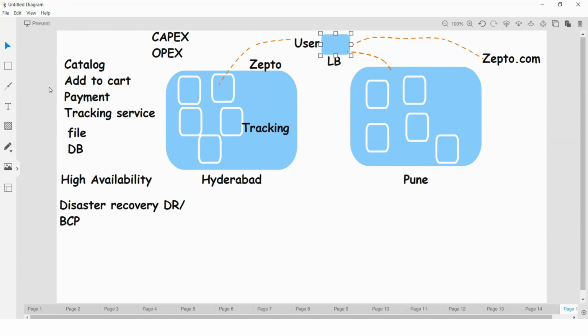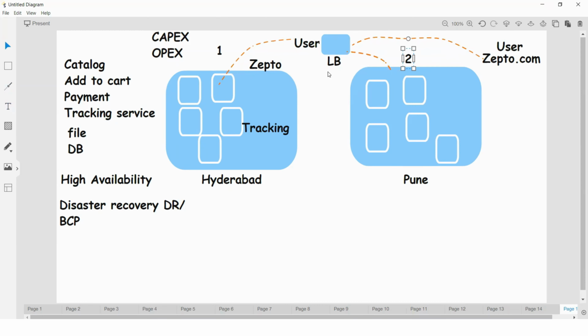Here this is the user. Whenever he tries to access, the request should always be redirected to the Hyderabad region. If the Hyderabad region goes down, the request should be redirected to the Pune region, right? In this way we can set that up.